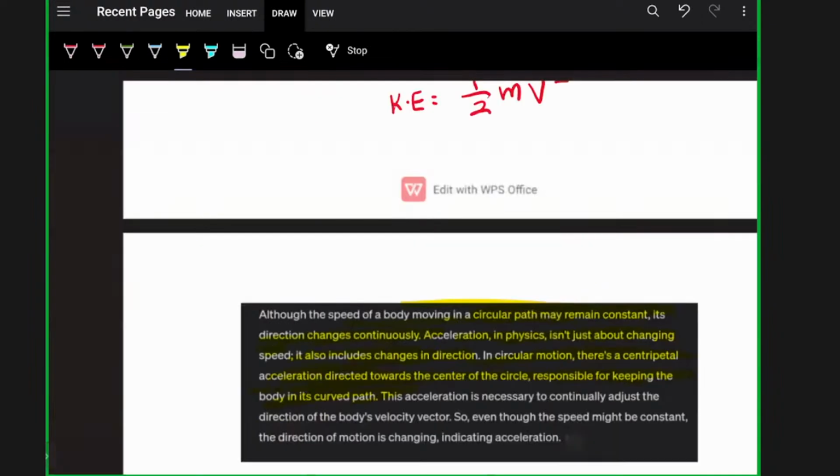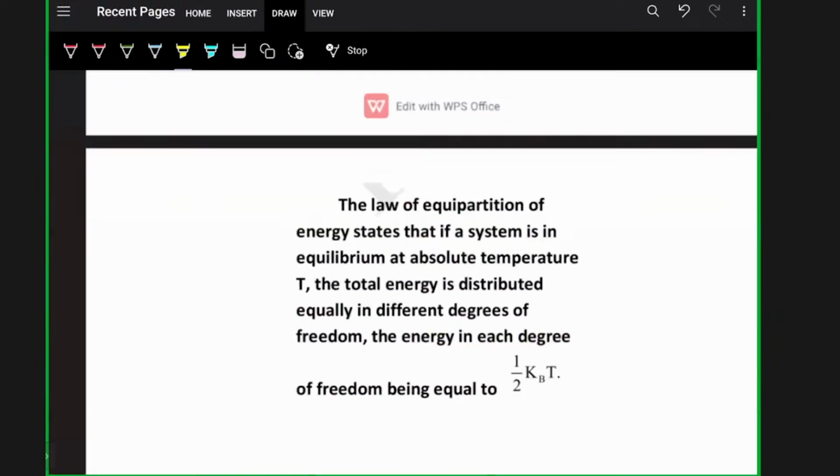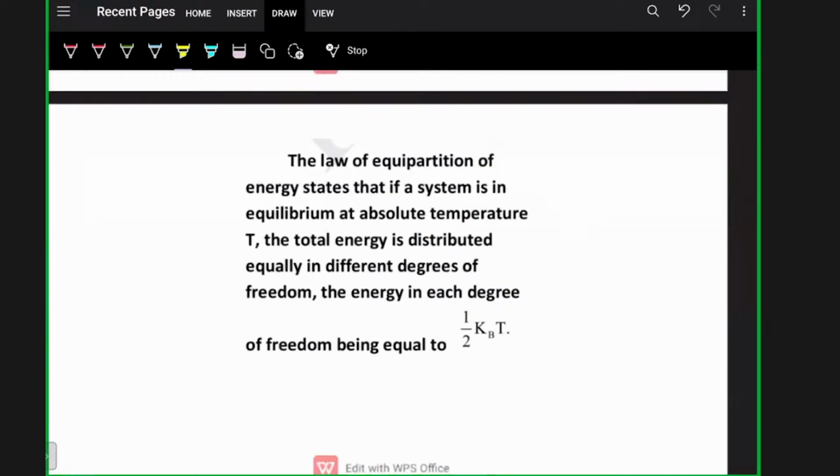Let's move to the next question. The next question is the law of equipartition of energy. It's from thermal properties of matter. Again, it's very important. This law of equipartition of energy and degrees of freedom, Cv, Cp, gamma and all is very important.